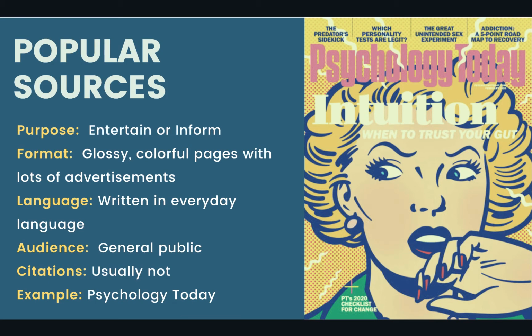Popular sources. Resources can be classified by popular and scholarly types of sources. Popular sources are meant to entertain or inform the public on a topic or issue. They will have glossy photos, colorful pictures, and advertisements in between the articles. The language is meant for anyone to be able to read and understand, and therefore meant for the general public. You do not usually find citations. And if there are citations, they will be more informal, such as according to the Surgeon General. An example of a popular source is the magazine Psychology Today.